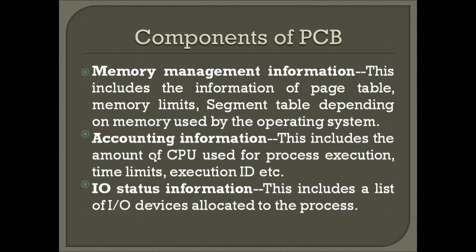Now lastly, what is the IO status information? This includes a list of IO devices allocated to the process. If you want to execute a process, you need some input output instructions, right? You can give input from the keyboard or from the mouse. So the list of IO devices that are assigned to the particular process, those details will be there in the IO status information, right?